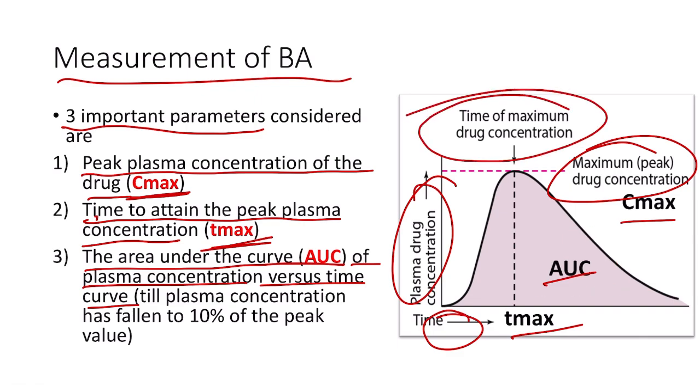Cmax and Tmax are actually indicators for the rate of absorption of the drug, and an increased rate means a higher peak at a shorter time. AUC represents the extent of absorption, that is the total amount of drug which has been absorbed into the circulation. So Cmax and Tmax indicate the rate and AUC indicates the extent of absorption. AUC is a better index compared to Cmax and Tmax for bioavailability of drugs which are to be given for a longer duration.